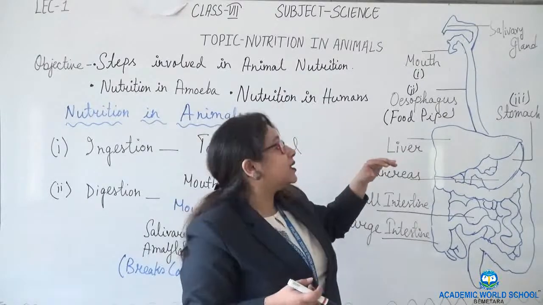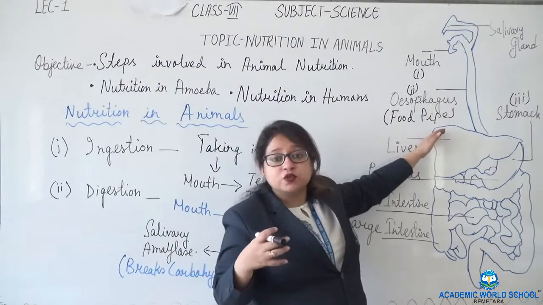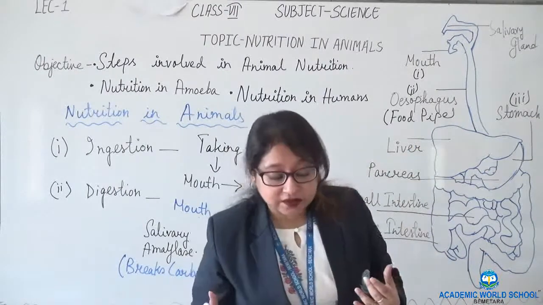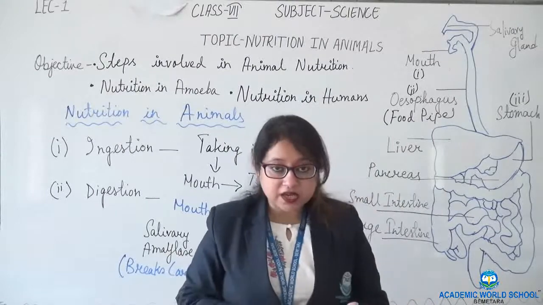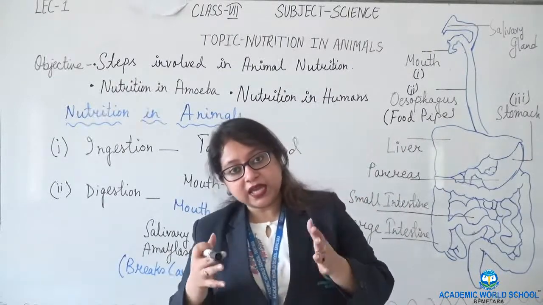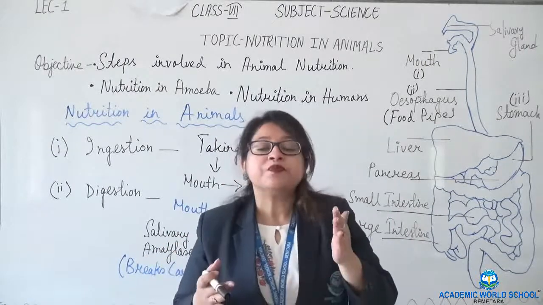So what are the things present inside the stomach? The stomach is a U-shaped structure. It secretes many digestive juices, it also secretes mucus, and it secretes hydrochloric acid. Now each of these juices and acids has different functions.